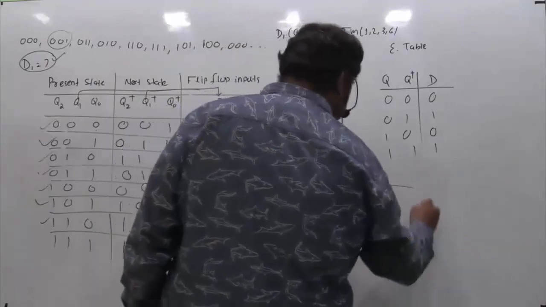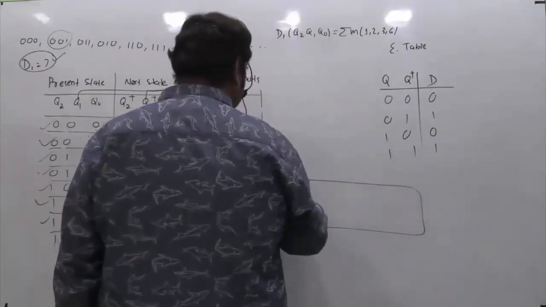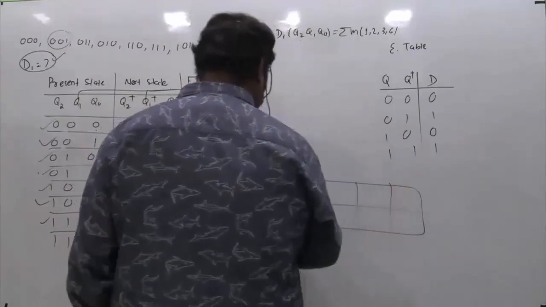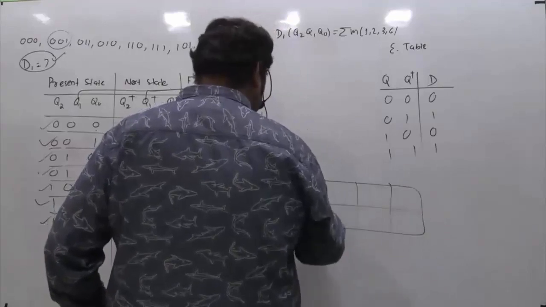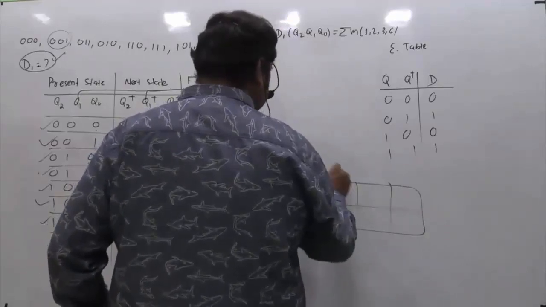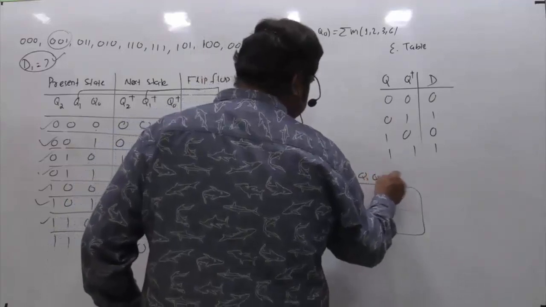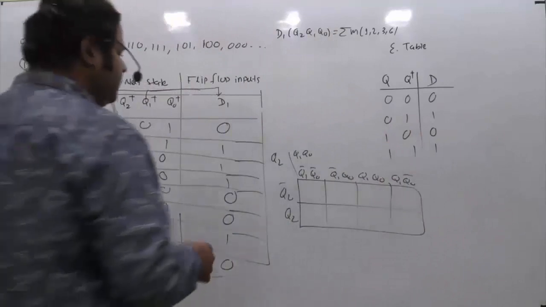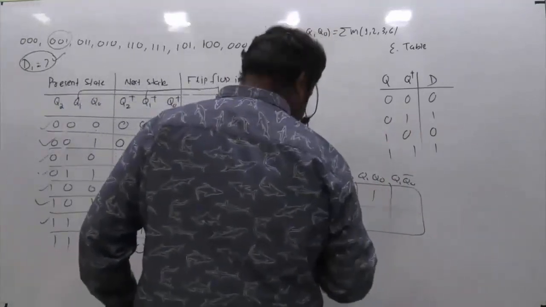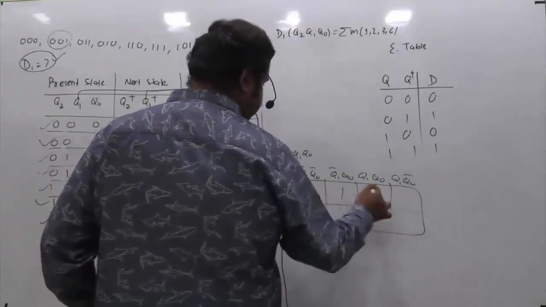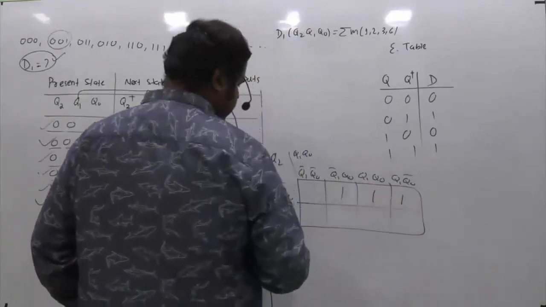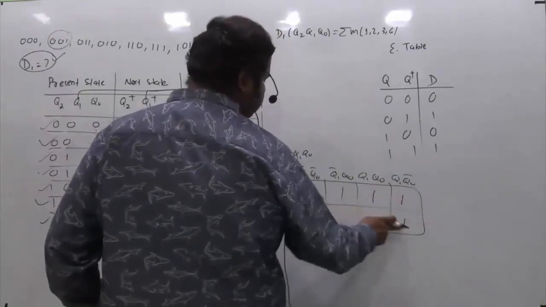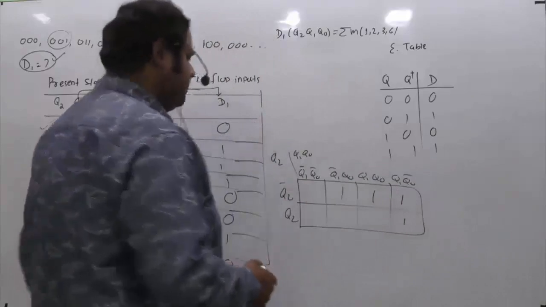So I am taking a 3 variable K map. So this is your Q2, this is your Q1 and Q0. So this is your Q2 bar, this is your Q2, this is your Q1 Q0 bar, this is your Q1 bar Q0, this is Q1 Q0 and this is Q1 Q0 bar. So you can plot the corresponding min terms. Sorry, this is 0, 1, this is 3 and this is 2 and then I have 6 also, 4, 5, 7 and 6. So I have plotted 4 min terms.